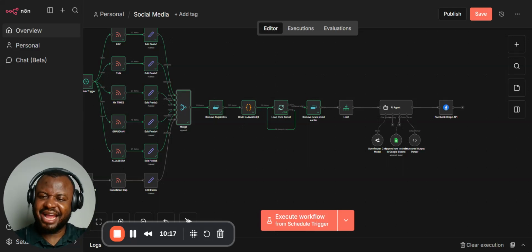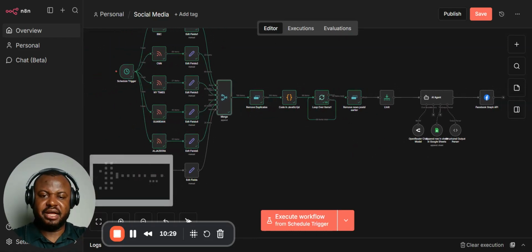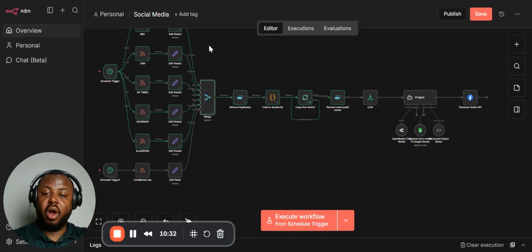Have an AI skill. AI skill, trust me, is something you wouldn't want to sleep on. This is how this workflow works, and trust me, work that would have taken you over 3 hours, 5 hours to do, AI just did within seconds. It will run in less than a minute and get it done without even your intervention.